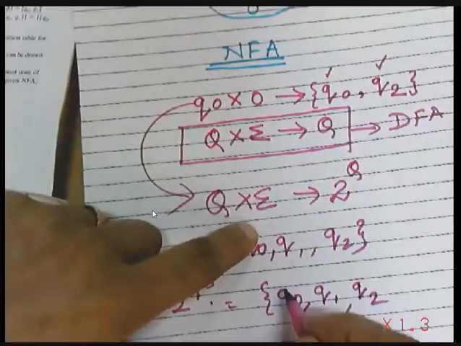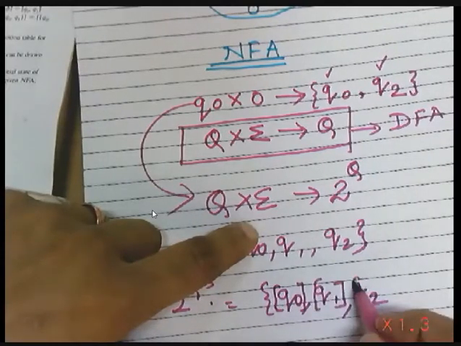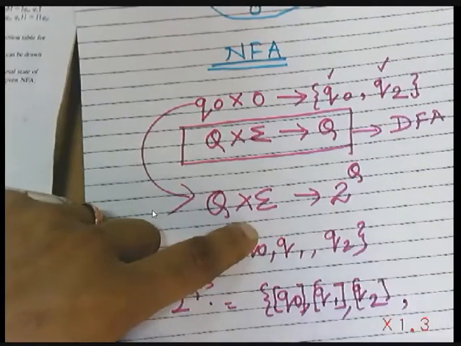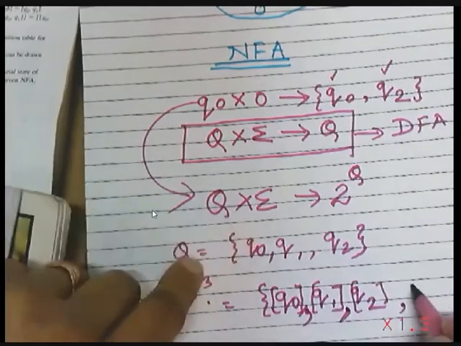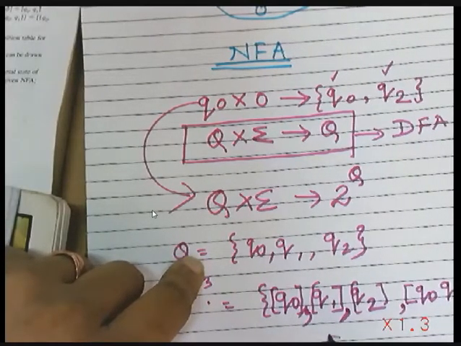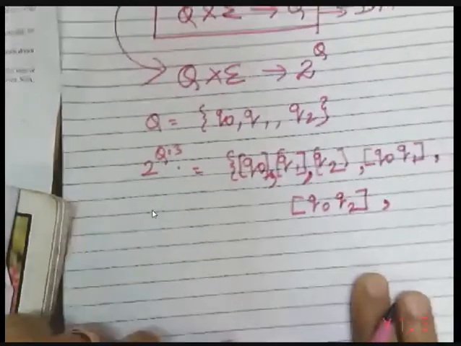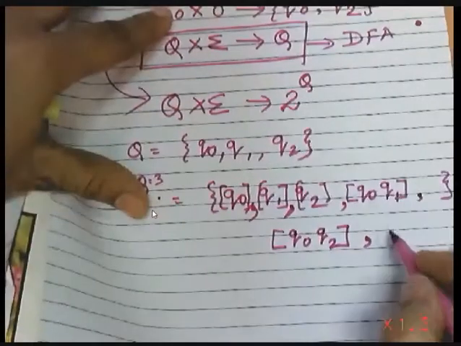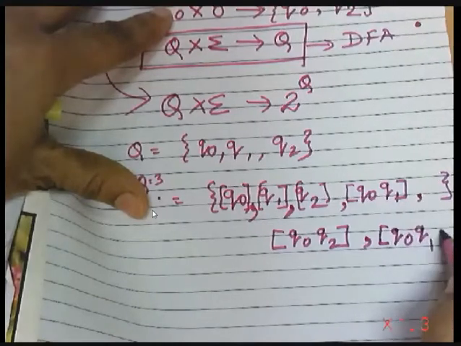Okay. So we represent it with the help of square brackets. Then third, we have to take the combinations. So the combinations will be Q0, Q1, then Q0, Q2, and last is Q0, Q1 and Q2.